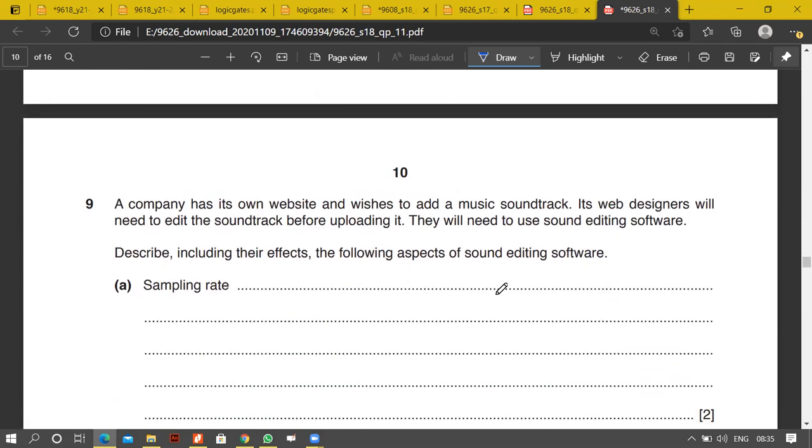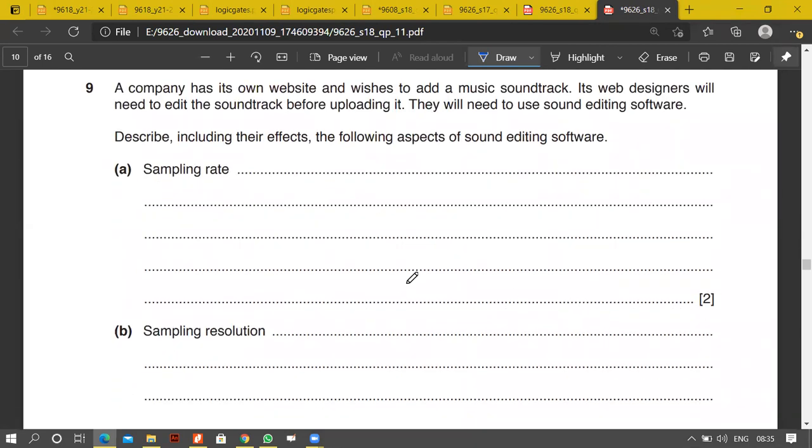The company has its own website and wishes to add a music soundtrack. Its web designers will need to edit the soundtrack before uploading it. Theek ho gaya? They will need to use sound editing software. I'm not giving you this, sorry, hum discuss kiya hua hai. Okay. Describe, including the effects, the following aspects of sound editing software.